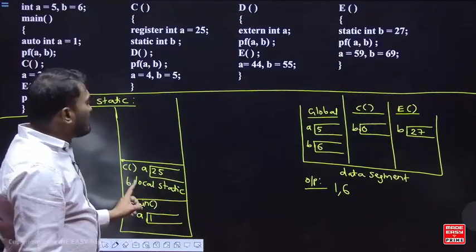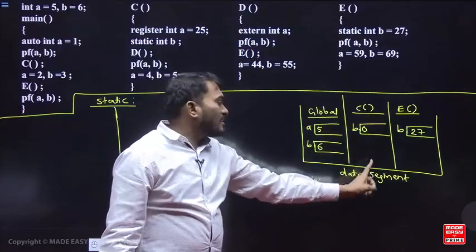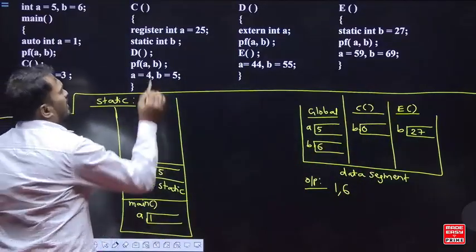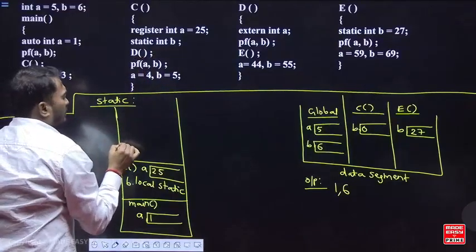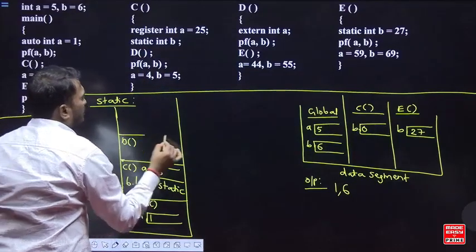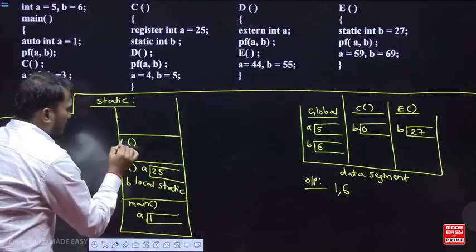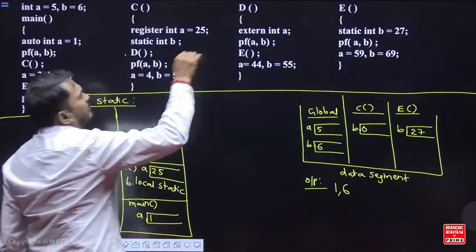So where is the memory for this variable B? In the data segment of C function. Okay, fine. So B local static. And next you are calling the function D. So then the function D will be pushed into stack. Function D call किया यहाँ से. So D will be pushed.